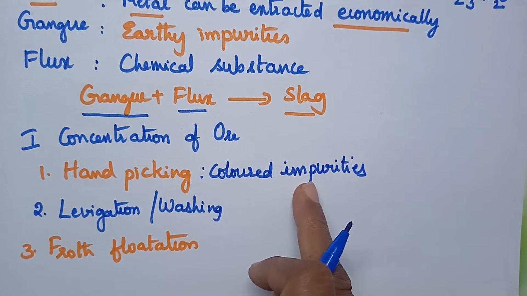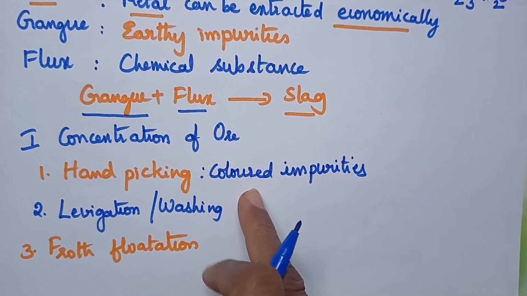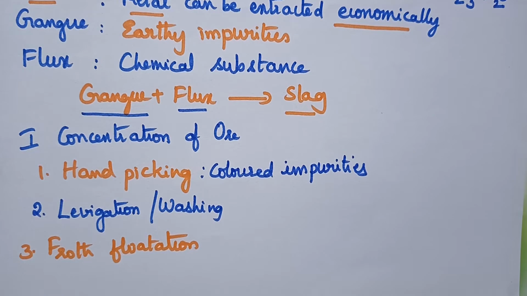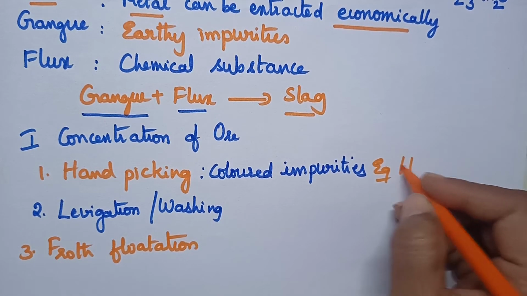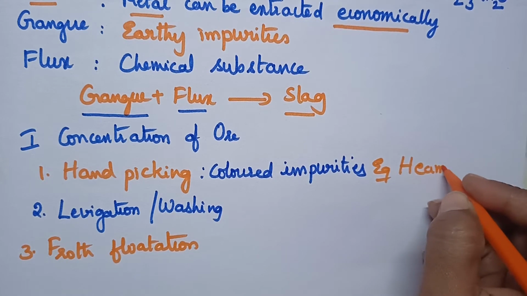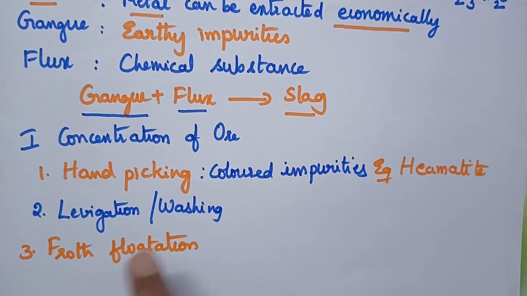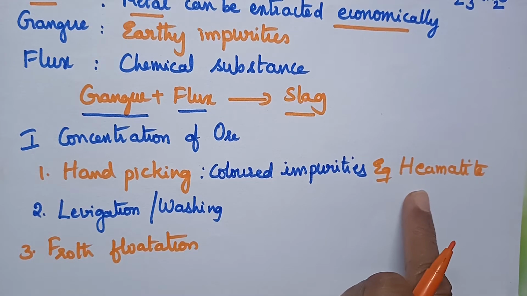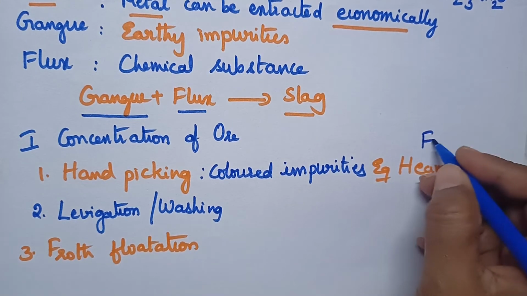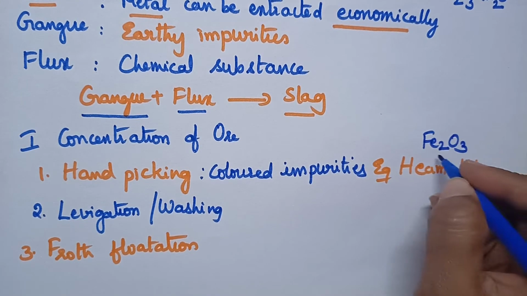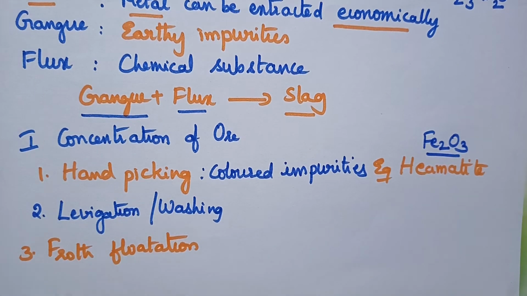The ore of iron, that is hematite, can be concentrated by the hand picking process. Hematite is the ore of iron and its formula is Fe2O3.